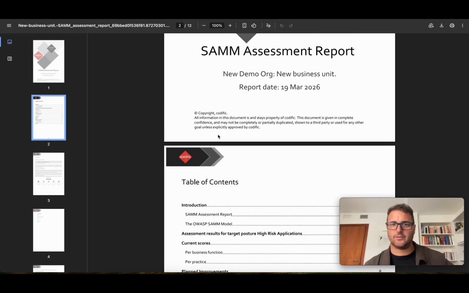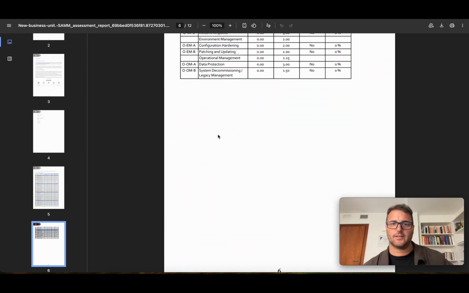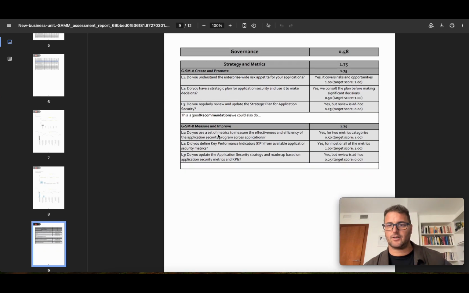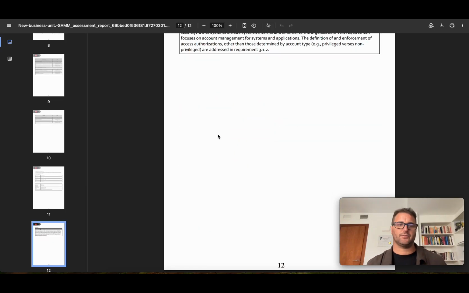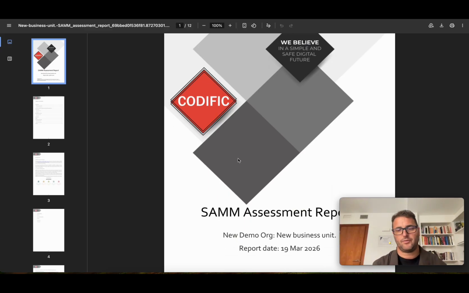So this is the new business unit. And I haven't filled out the whole assessment, but it has the gap analysis. It has the different scores. It has the comments from, if there's an external auditor, from the auditor, from the assessor, and so on. Everything can be found here and will be automatically generated. If you are a professional user using this for your customers, you can also have this customized so that it is branded with your branding instead of Codific branding. If that is of interest to you, reach out to me to hear about the implementation partner program.